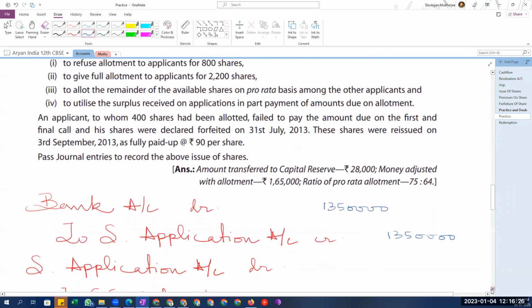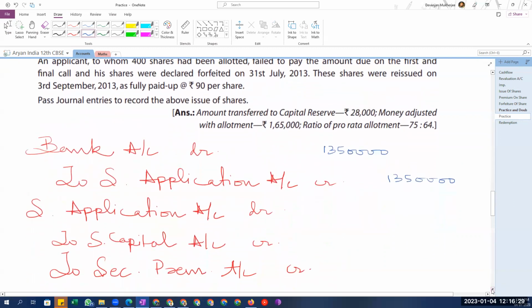Okay, fine. Now when we come into this next stage, we will have 13 lakh 50,000 in the share application account, out of which 50 rupees is for capital.